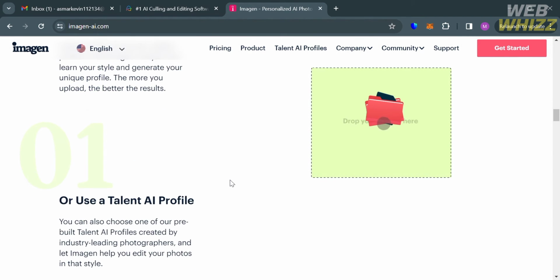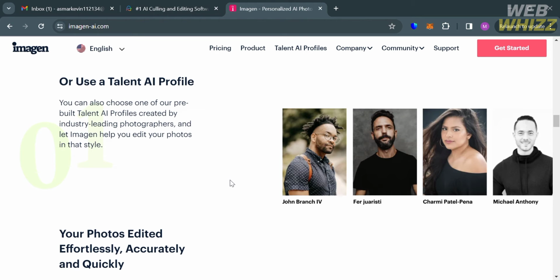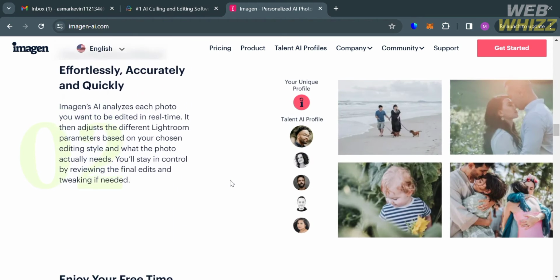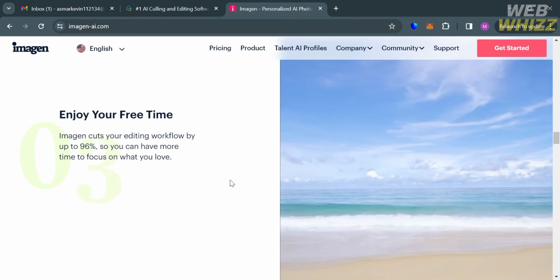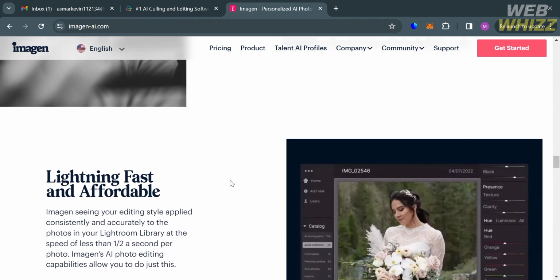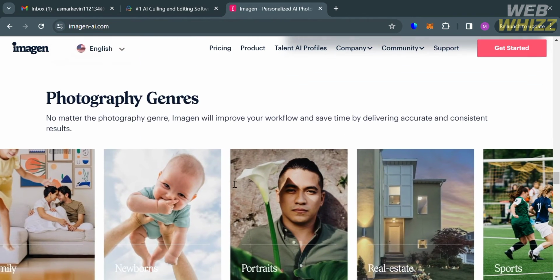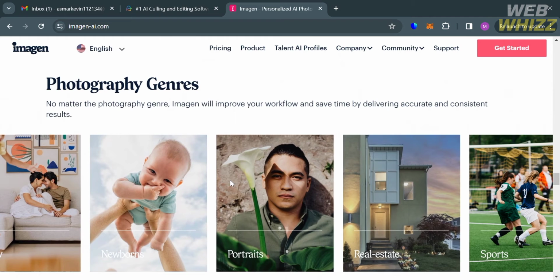Since this platform is developed as a research project by Google, Imagen aims to attain high levels of photorealism while ensuring deep comprehension of textual content in the domain of text-to-image synthesis. And now that we know the overview of both platforms, we can now proceed to the features that both platforms offer.